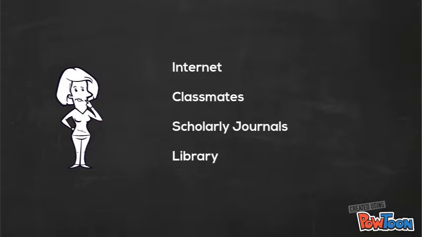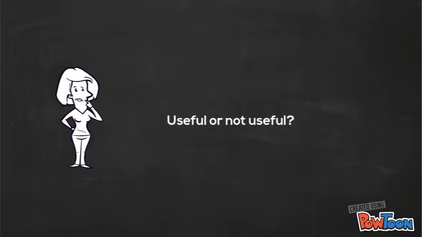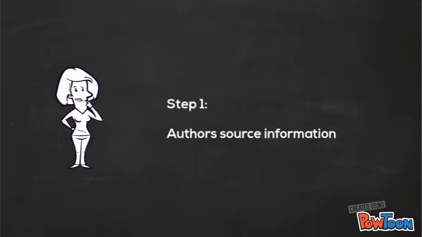Or alternatively, Stacy could use a variety of sources of information. She could also talk to library staff to find out additional ways to locate sources of information for her assignment. Stacy needs to determine if the information is useful or not useful for her assignment. She decides to use the following 5 steps model to evaluate web resources.